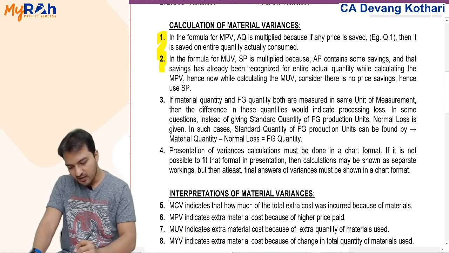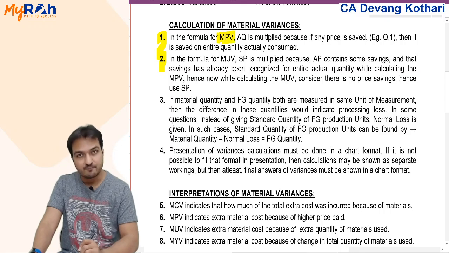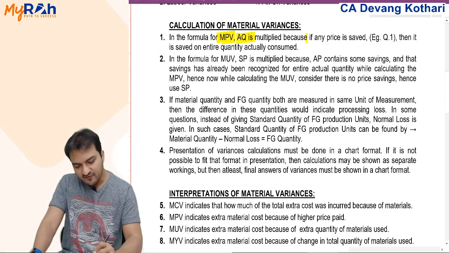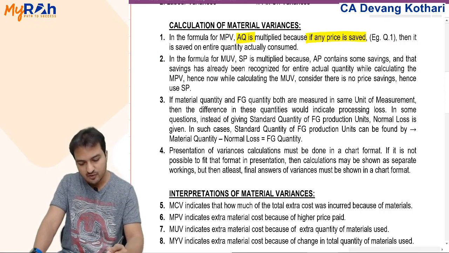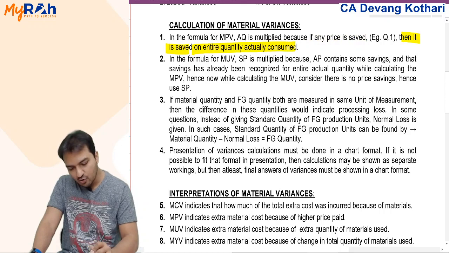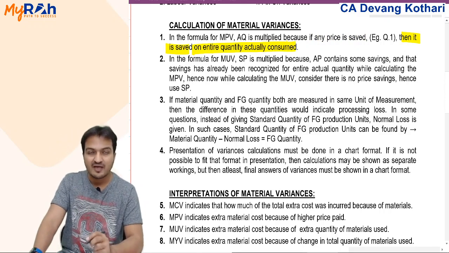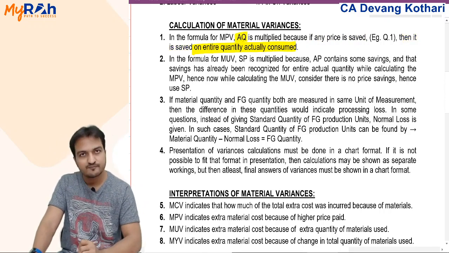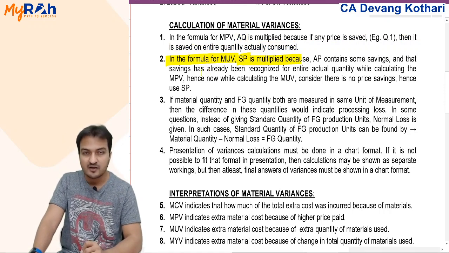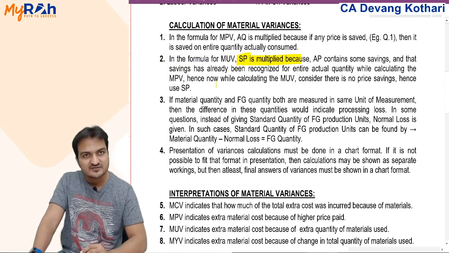I say that in the formula for MPV, price variance, AQ is multiplied, because if any price is saved, for example in question 1, price was saved, then it is saved on the entire quantity actually consumed, hence AQ. But in the formula for MUV, standard price, SP, is multiplied.